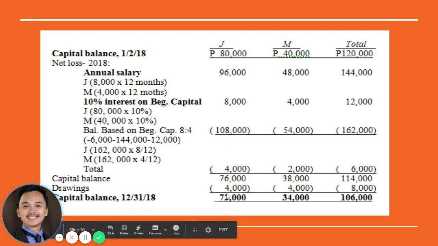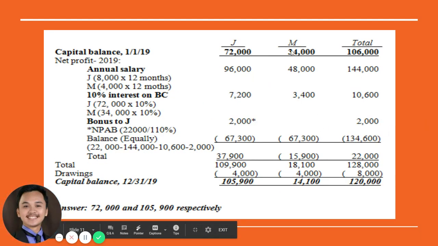So these 72,000 and 34,000 will automatically become the beginning balance for the next accounting period. So for 2019, that 72 and 34 again automatically becomes the beginning balance for 2019.